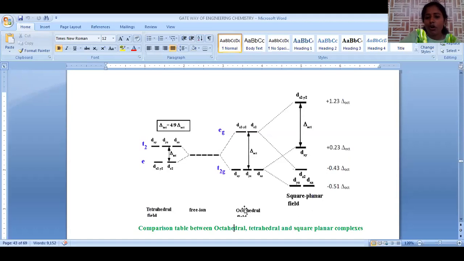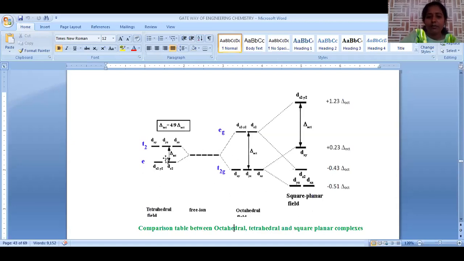When we are going with octahedral splitting, the eg orbitals are up and the t2g orbitals are down. The eg orbitals are dx square minus y square and dz square. The t2g are dxy, dyz and dzx orbitals. This energy gap is given as delta octahedral, and this is called octahedral splitting.